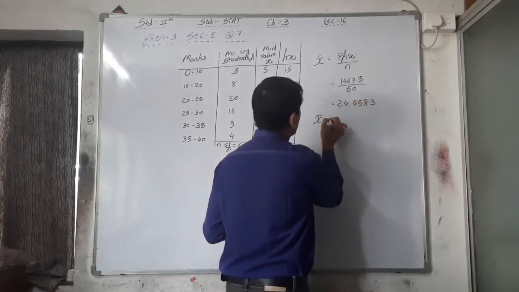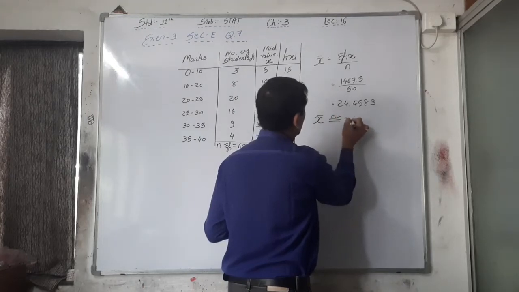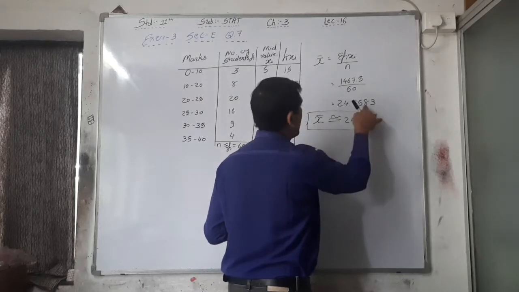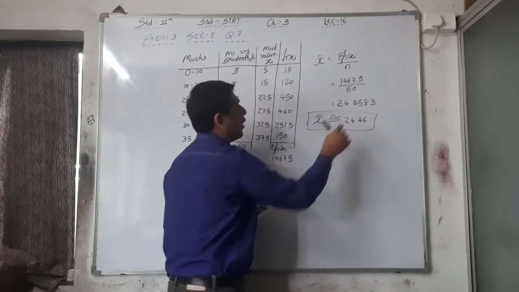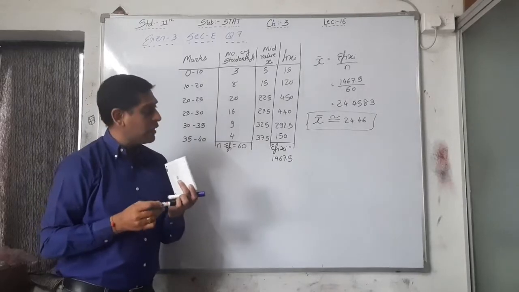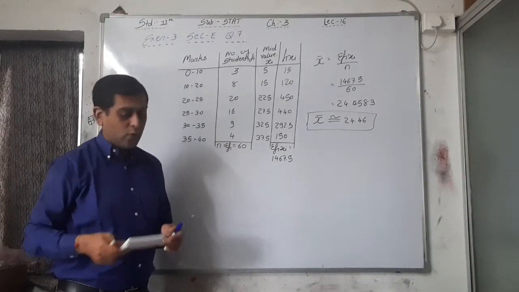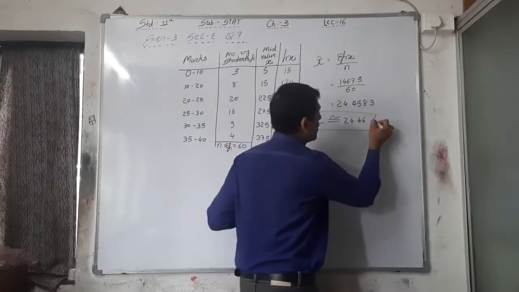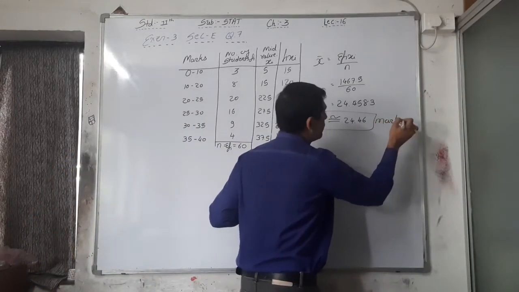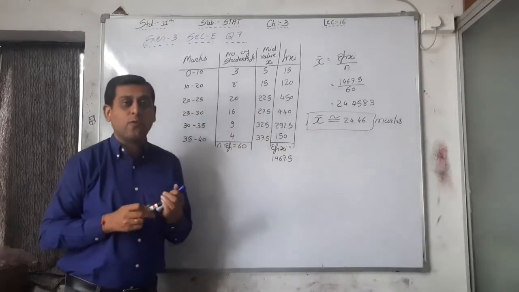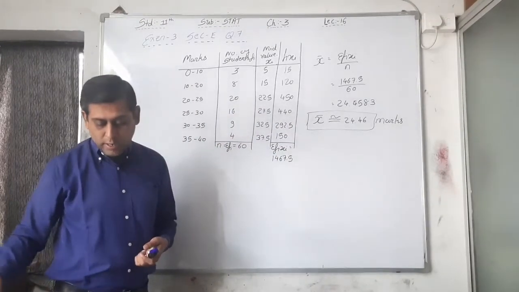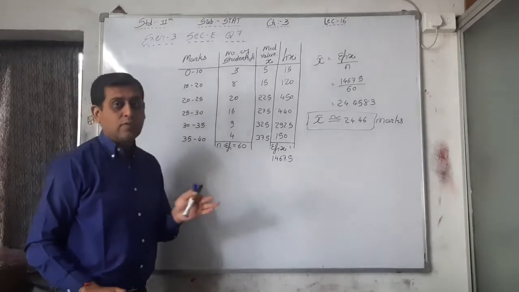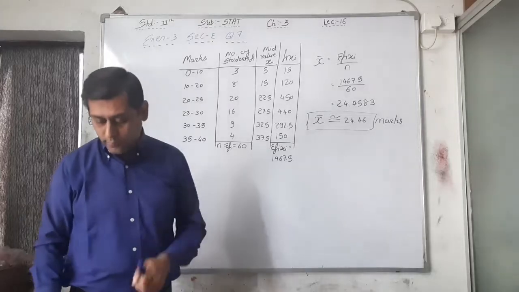So your approximate answer is 24.46, because here 8 is the third digit, so we have to add 1 to the previous digit. That's why 24.46 is the mean marks. See here, what is your answer? Mean marks of the students is 24.46. Okay, so your doubt of question number 7 of section E is over.